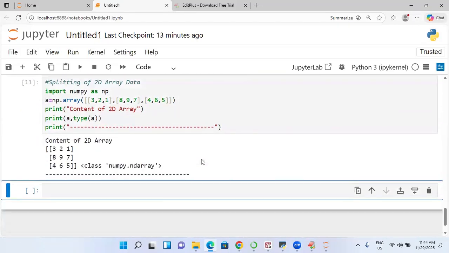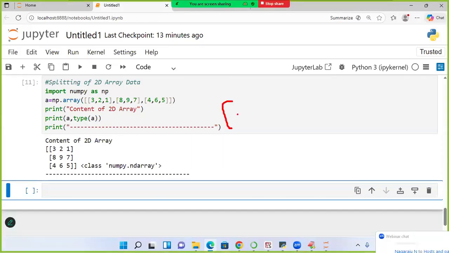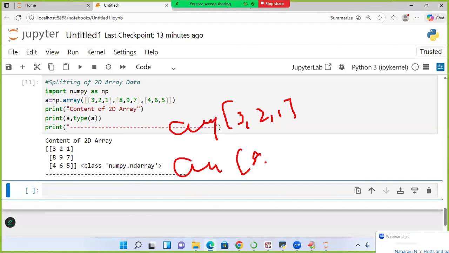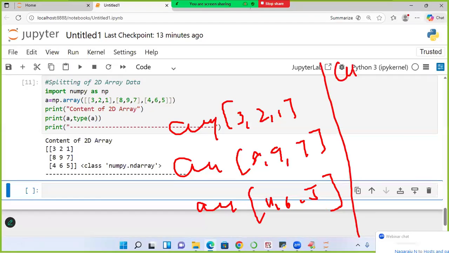Are you following? Now, into how many parts do I want to split this? I want to take 3, 2, 1 as one array, then 8, 9, 7 as the next array, and then 4, 6, 5. That means I want to take each row as one part. This is called one split.